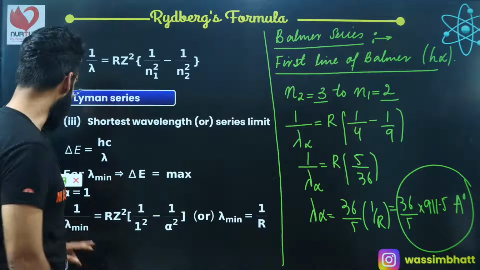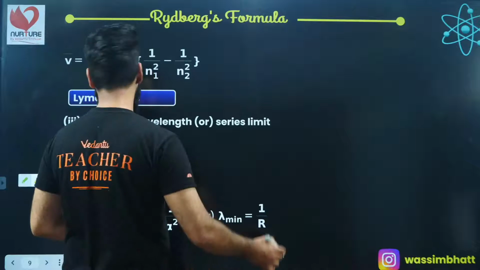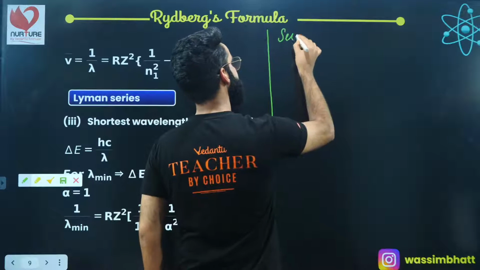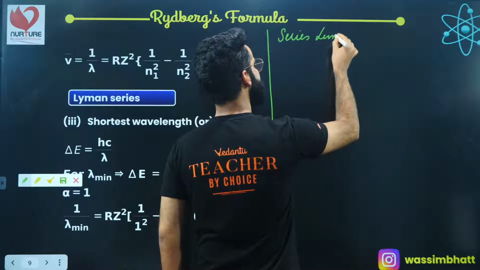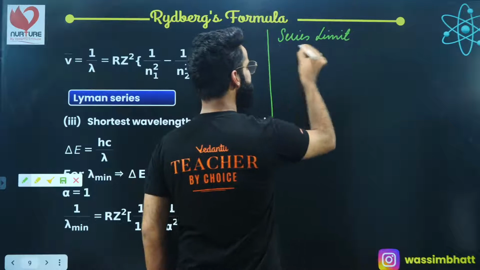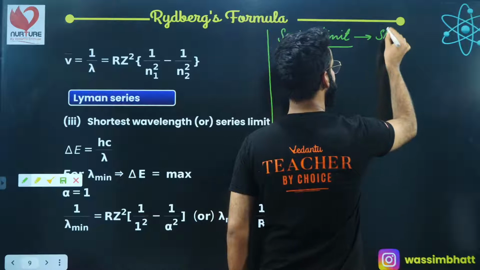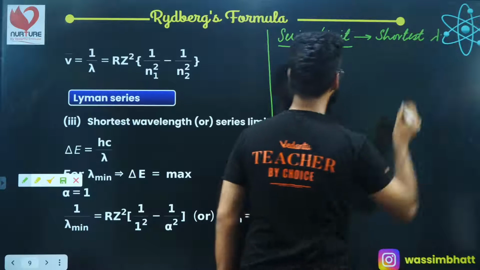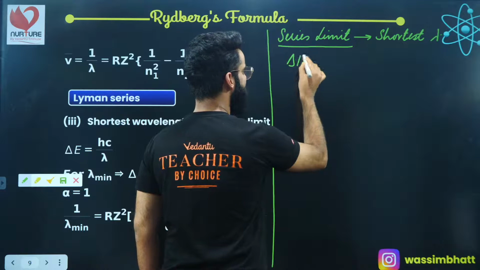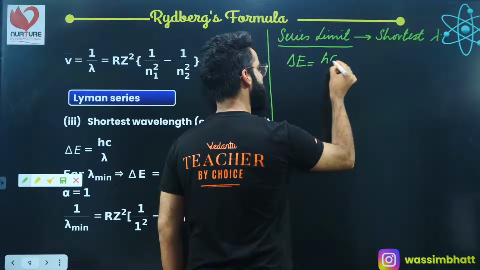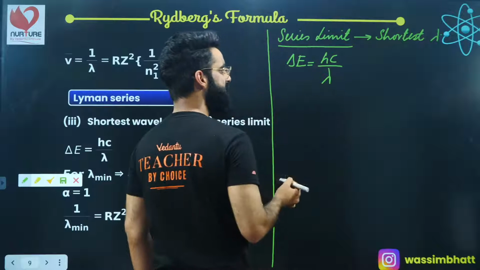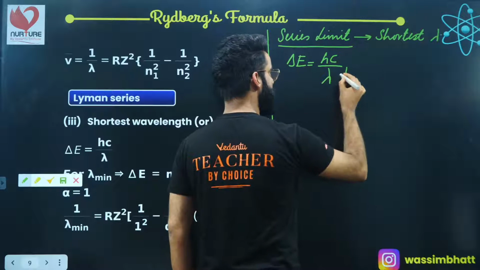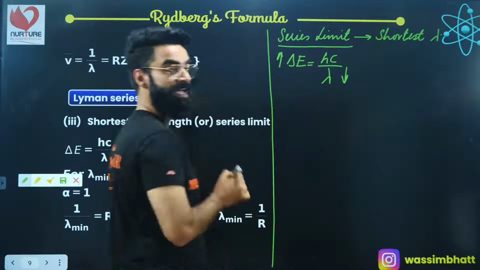Similarly, if I talk about the series limit of Balmer series, series limit means shortest wavelength emitted in case of Balmer series. First of all, you must be familiar with the fact delta E is hc divided by lambda. I need to calculate the minimum, shortest wavelength. For the wavelength to be shortest, delta E has to be maximum, the energy gap has to be maximum.